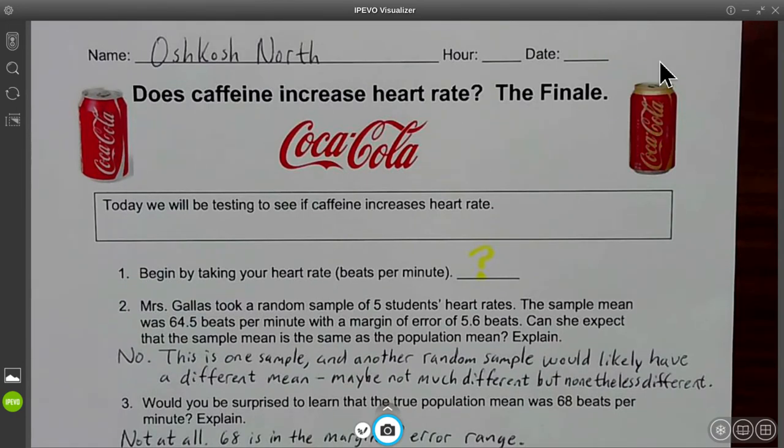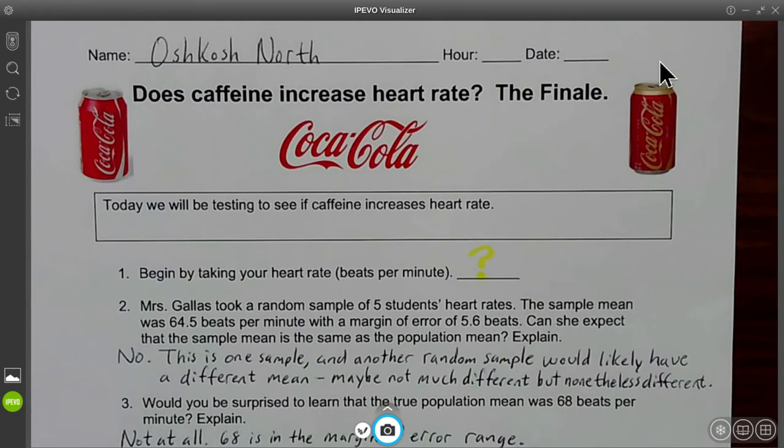Does caffeine increase heart rate? This is the finale. So it says today we'll be testing to see if caffeine increases heart rate. Begin by taking your heart rate. Okay, you would fill this in. We're not actually going to do that part of it. So we won't be able to answer all the questions on here because they're relative to our experiment.